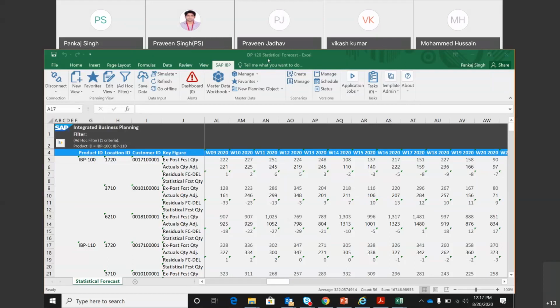Okay, all right, I'm back. So we can see that ex post quantity has been calculated here, and you have the actual quantity.